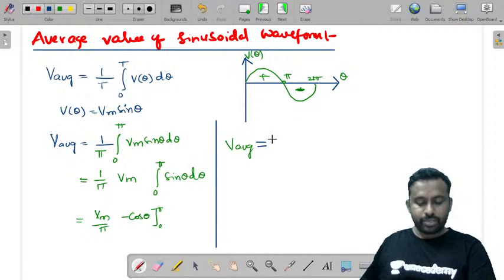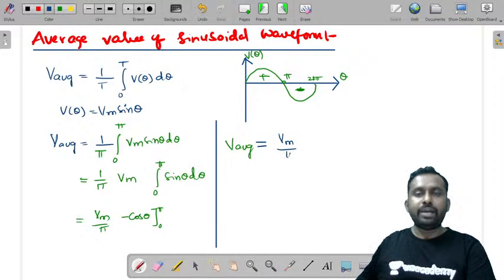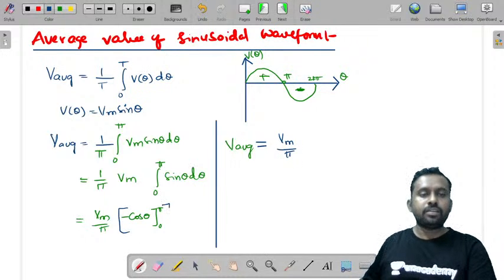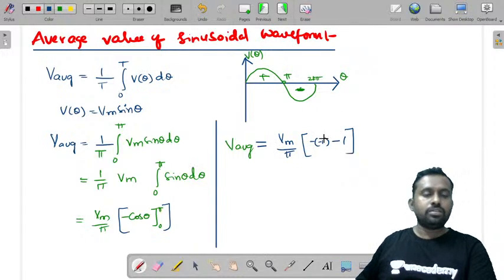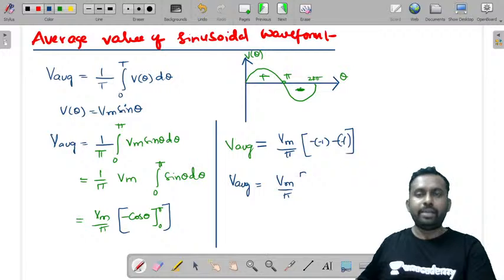Good evening Koteshwar. So V average is equal to Vm by pi times, if you substitute this, minus cos pi is minus of minus 1, minus cos 0 is minus 1. You'll get V average value is equal to 2 Vm by pi.